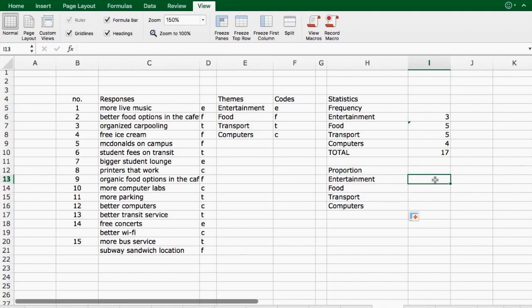And now we're going to do our proportion. So in this case, we want to be able to find out what proportion of respondents provided entertainment. So we want to divide the entertainment suggestions by the total suggestions. And we see that 18%.